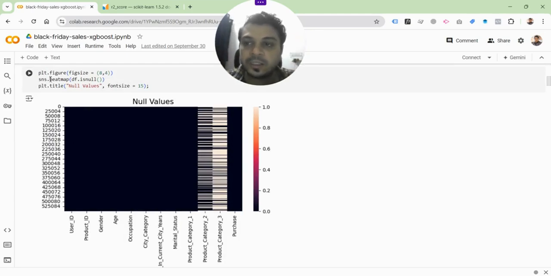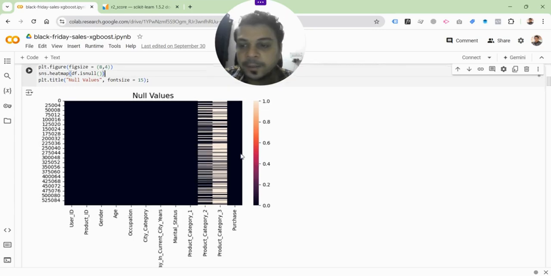The reason why this has been done in this format, this is called a heat map. The heat map, as you can see, is just a scale, and it just shows that the darker it is, it means that there are no null values, and the lighter the shade, the higher the null values in it. So product category 3 and product category 2 is where most of the lighter shade exists, which means that is where a large percentage of null values exist.